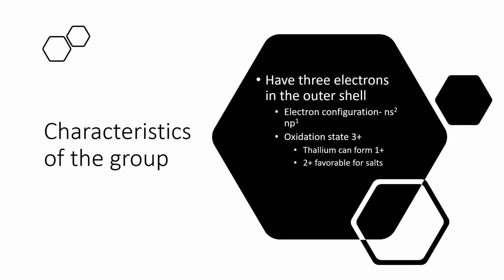The characteristics of the group: the elements will have 3 electrons in their outer shell, with the electron configuration ns2, np1. The typical oxidation state of these elements is going to be a 3+ state. Thallium also typically forms a 1+ state in most cases. And when the metals bind to create salts, they have a 2+ oxidation state.